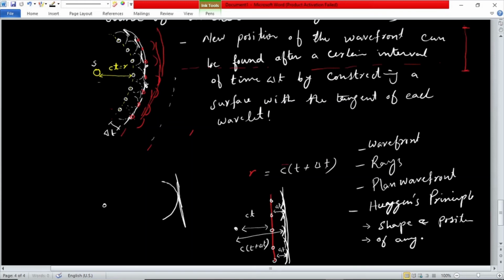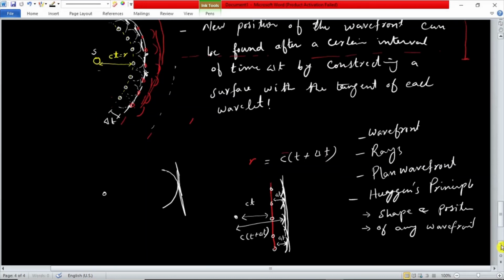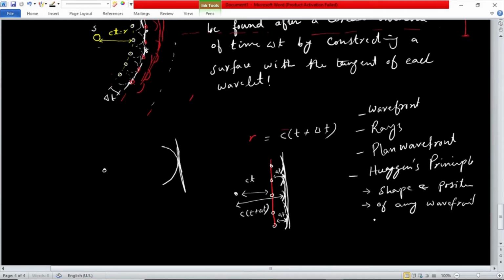Huygens tells us that each point on the wavefront behaves as a new light source, and if we touch the tangent of these light sources, then we can find a new wavefront. The position of each wavefront can be found by just touching these wavefronts. So these are the first two topics of this chapter, and I hope you have understood these concepts.